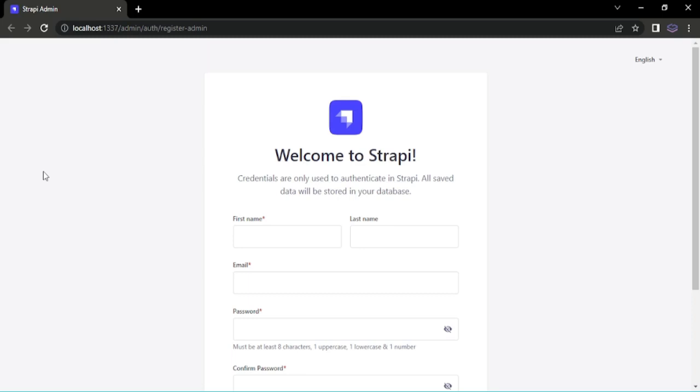Once the installation is completed, a web server will be initiated and you will see this login screen.